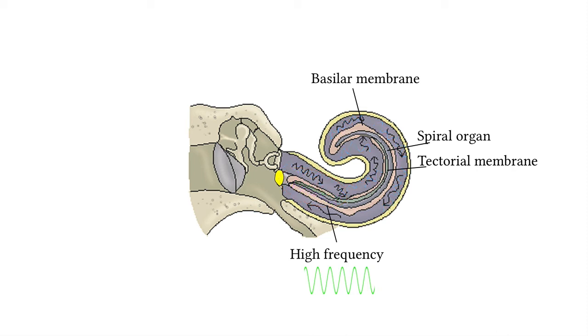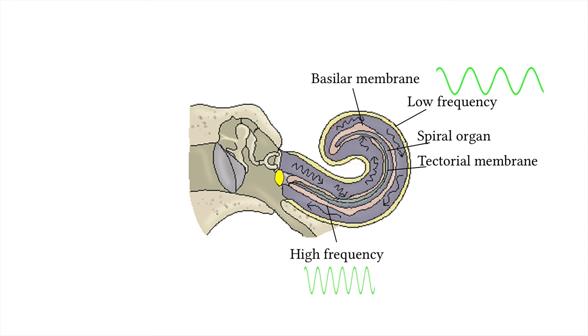If the vibrations coming to the oval window are of low frequency, then the vibrations will cause the apex, or far end, of the basilar membrane to vibrate. This then triggers vibrations in the part of the tectorial membrane that touches the hair cells at the apex of the spiral organ. When these hair cells move, then action potentials will be triggered on the associated sensory neurons.